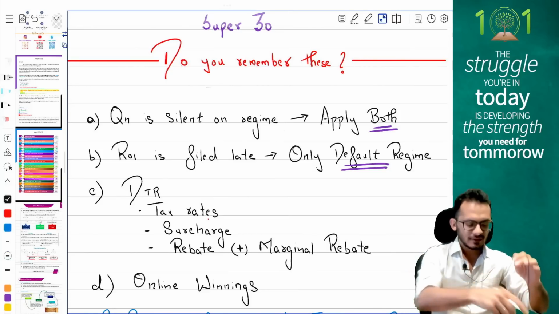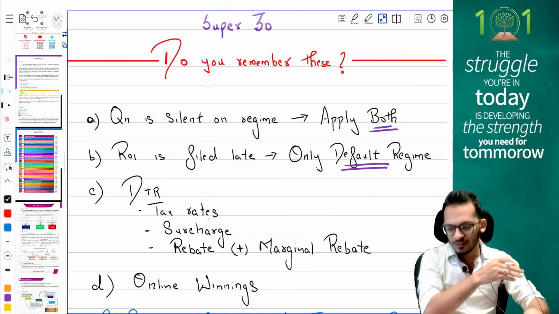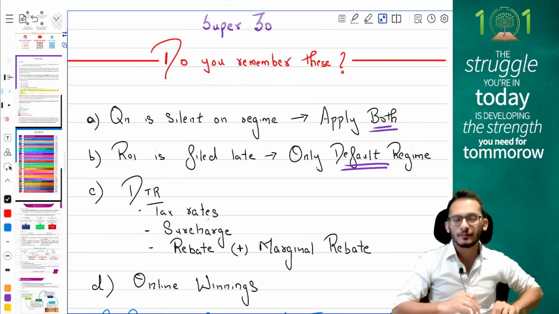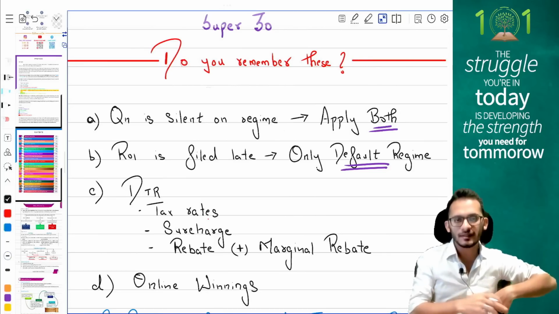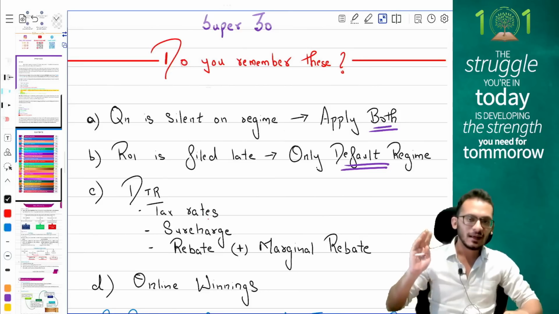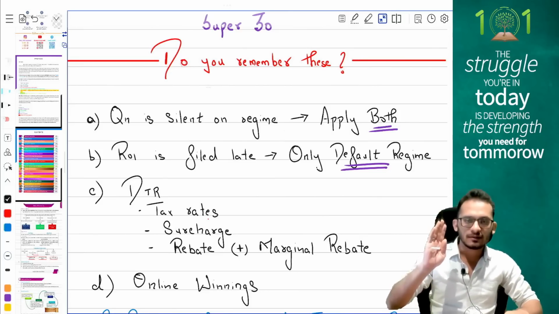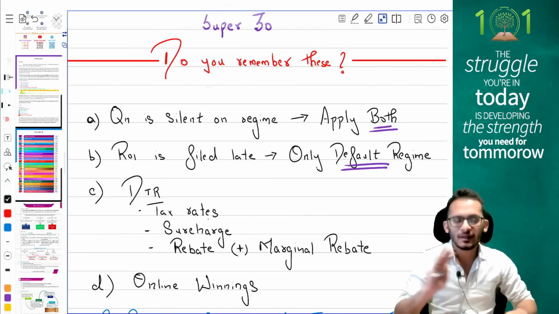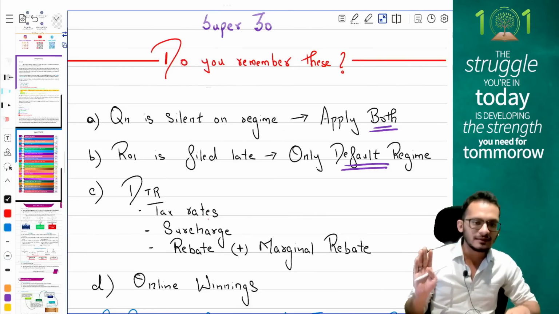When it comes to surcharge, for the first 50 lakhs there will be no surcharge. If the income goes beyond 50 lakhs then up to 1 crore, you will have a surcharge of 10%. If it is more than 1 crore and up to 2 crores, you will have a surcharge of 25%, and after 2 crores it is only 25%. You don't have 37% surcharge.